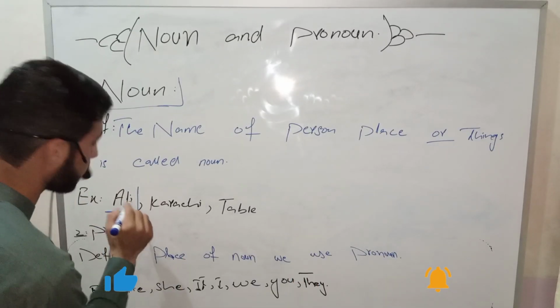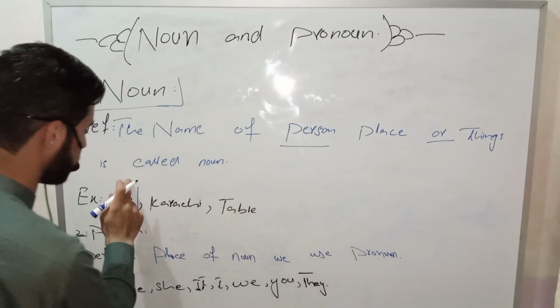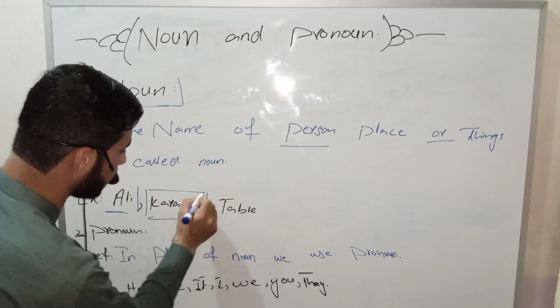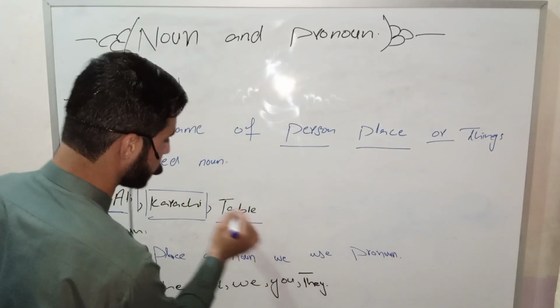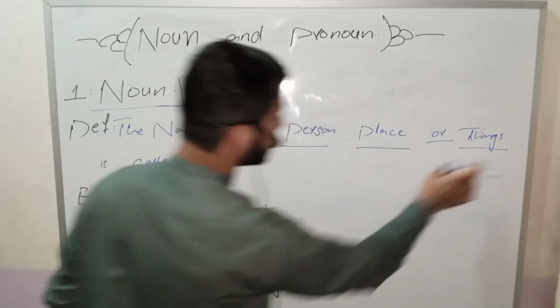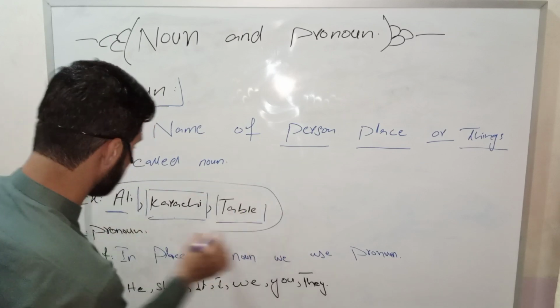Ali is the name of a person. Karachi is the name of a place. And table is the name of a thing. So Ali, Karachi, table, these are nouns.